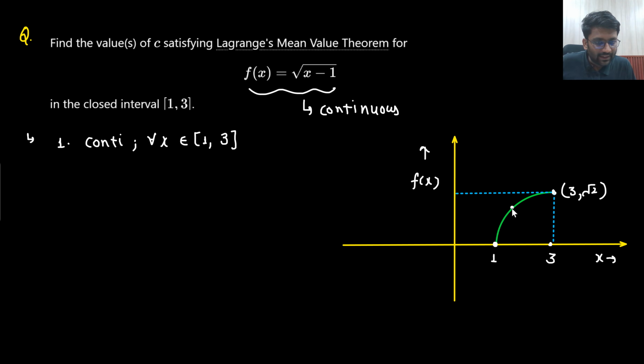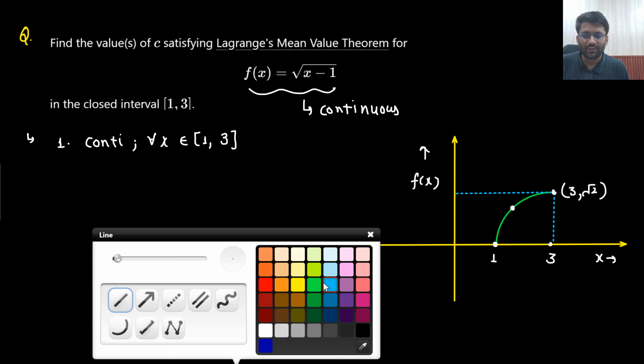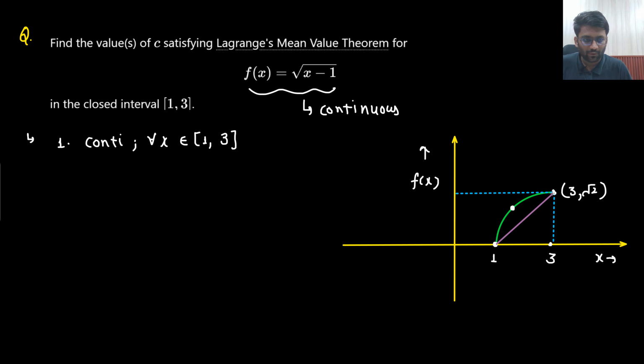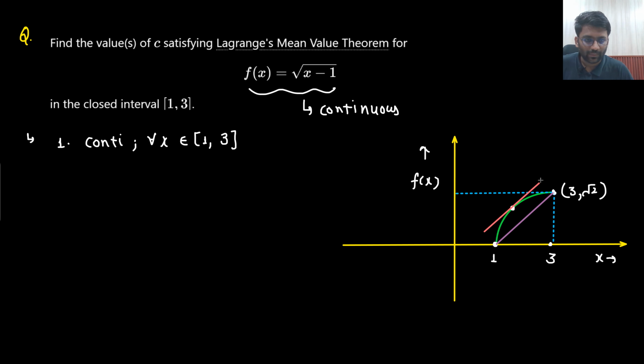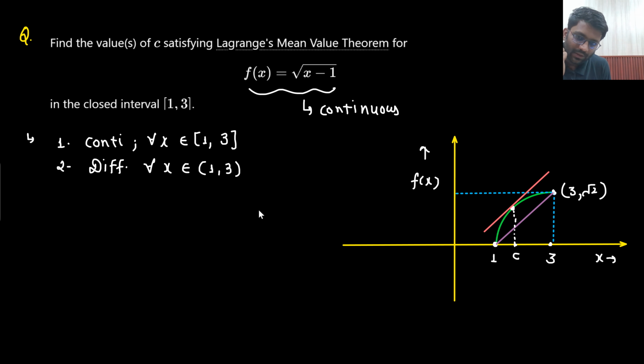That means there will be one point c here. If you join these 2 points, then what will be the slope you will be getting? Then on this curve, when I take one more point and draw the slope here, both of the slopes will be the same. So that point is nothing but some point c. So continuity is checked, and differentiability is also checked for all x belonging to (1, 3). So that is also checked.